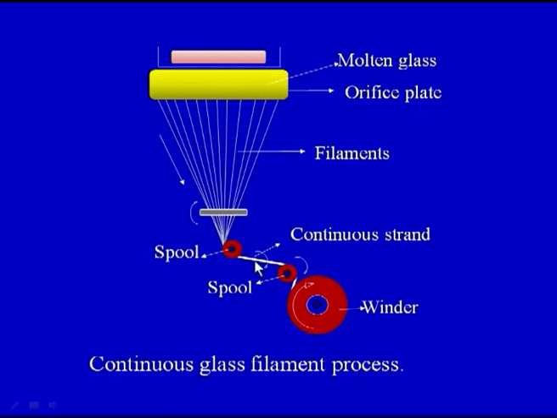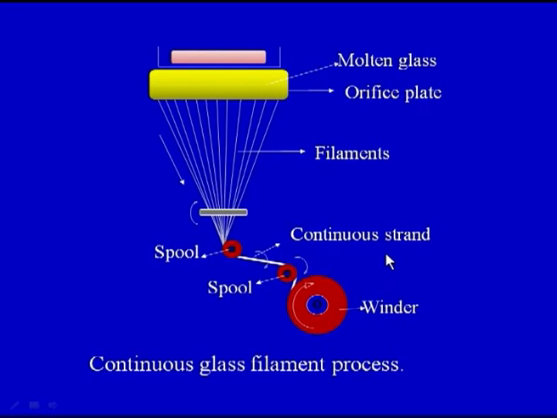Here you can see a continuous strand of filaments coming from here. This is the strand. We can see the diameter of the strand is more than the individual filament. So the number of filaments which are coming down from the orifice plate have been combined together at this spool into the form of a continuous strand.